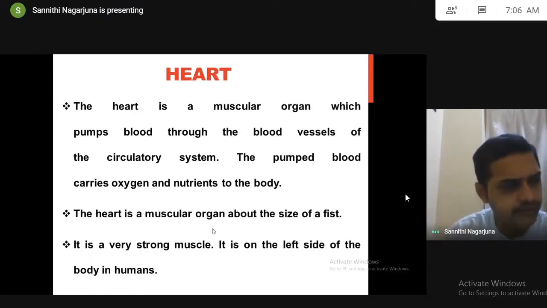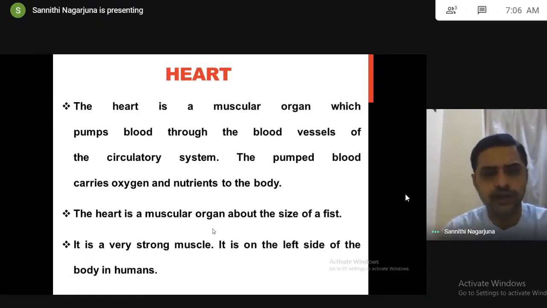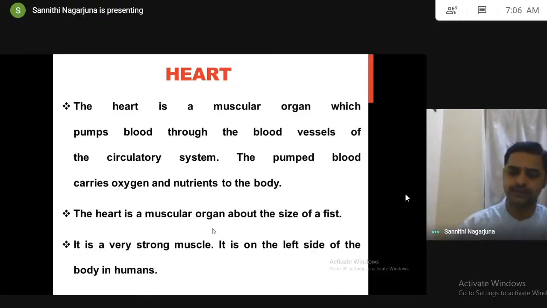The heart is a muscular organ which pumps blood through the blood vessels, and this pumped blood carries oxygen and nutrients to the body. Just now explained to you. And the heart is a muscular organ which has the size of a fist, a strong muscle which is located on the left side of the body in humans, as we all know.